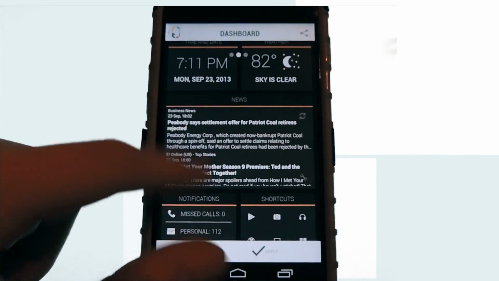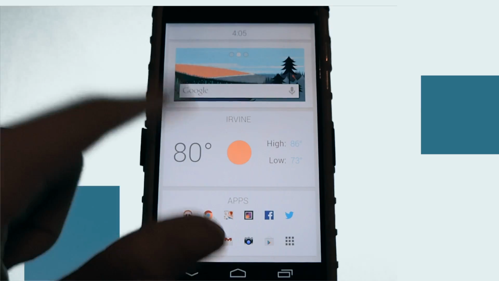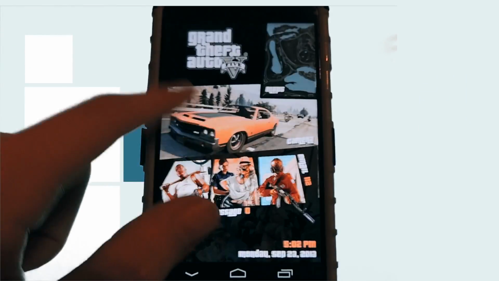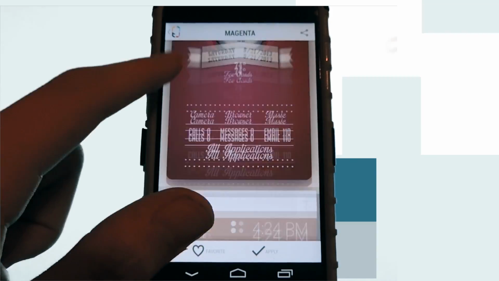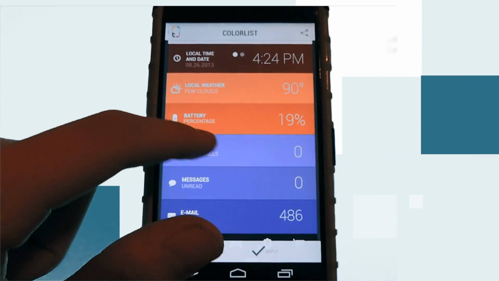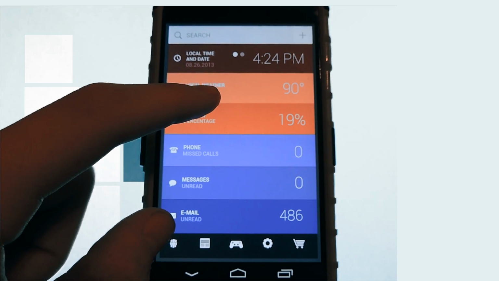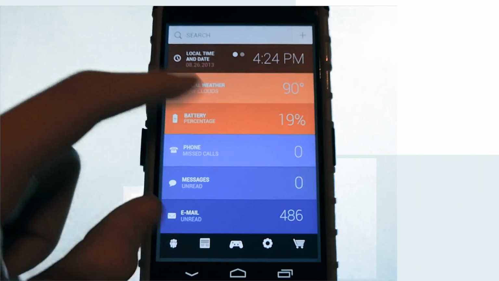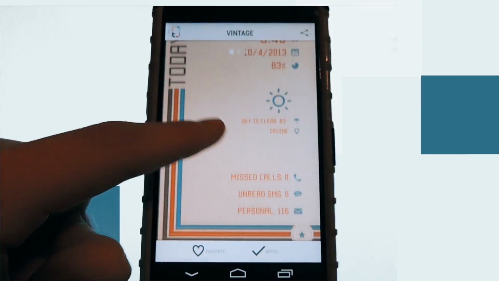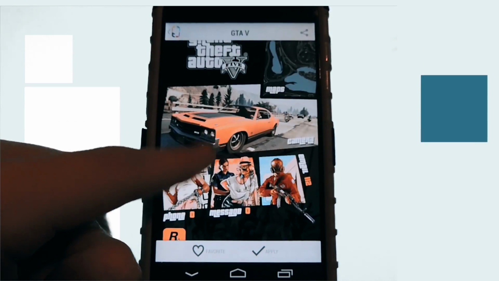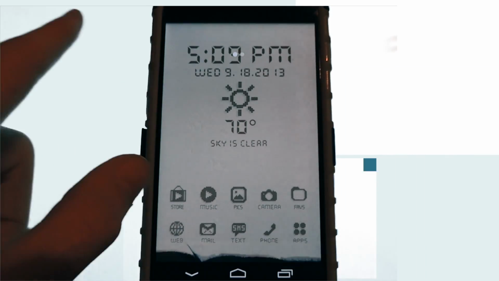But my main bug, I have noticed that a couple of themes, which is this Google Now theme, and where is it? And a theme called Colorify, which should be right, or this one, do not work. When I try to apply them, it just applies the exact same theme I had before. So far I've only had this problem with Colorify, Colorlist, and with Google Now. And it's funny because those were two themes that I really wanted to apply. Besides that, all these themes have worked for me.